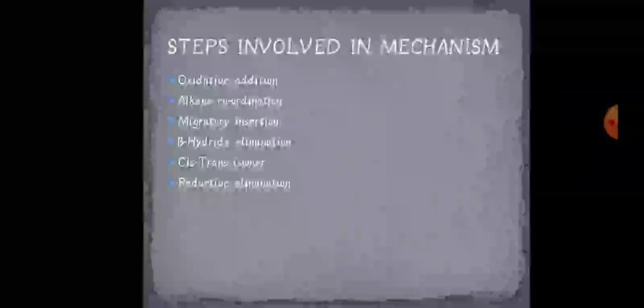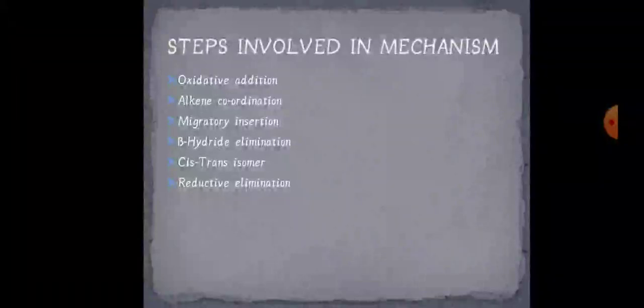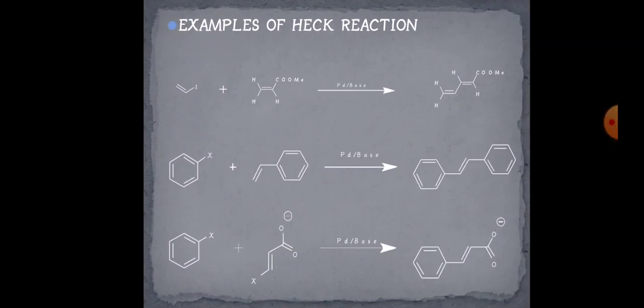So these were the steps involved. In most of the coupling reactions, these are the common steps involved. So all steps are common in every coupling reaction, whether it may be a Kumada coupling, whether it may be a Sonogashira coupling, okay. So the steps involved in the mechanism are the same. Let's move towards the next slides.